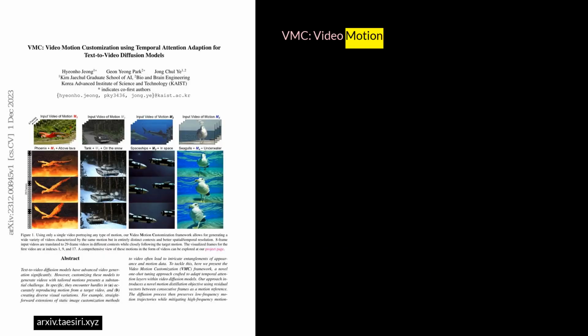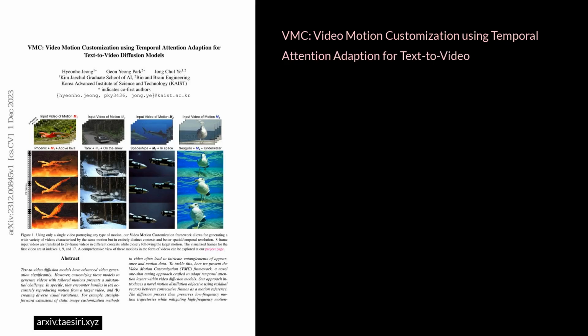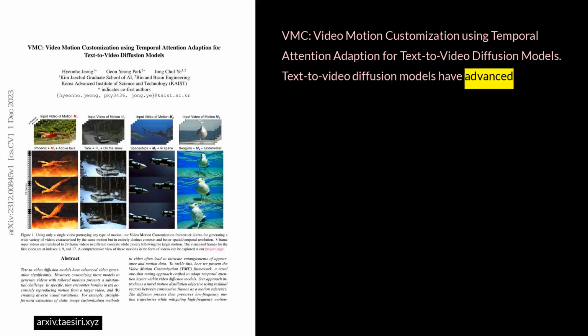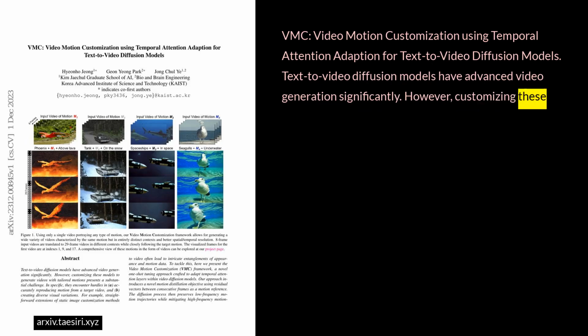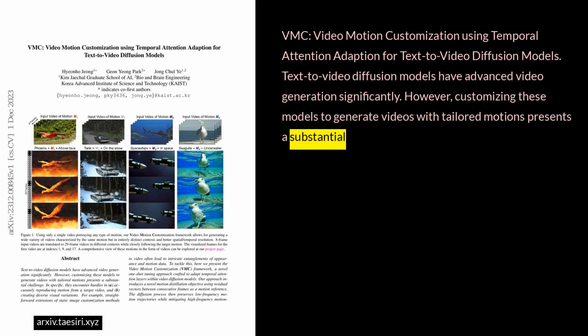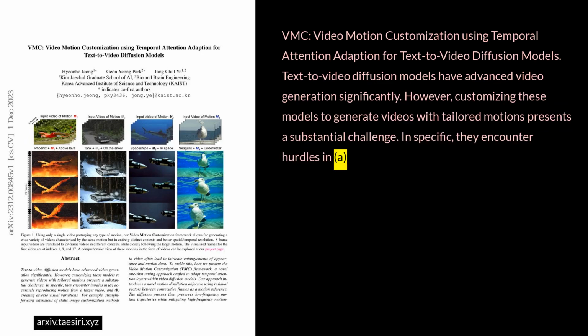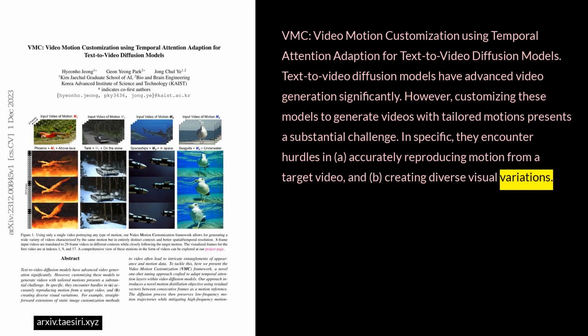VMC: Video Motion Customization using Temporal Attention Adaption for Text-to-Video Diffusion Models. Text-to-video diffusion models have advanced video generation significantly. However, customizing these models to generate videos with tailored motions presents a substantial challenge. Specifically, they encounter hurdles in (a) accurately reproducing motion from a target video, and (b) creating diverse visual variations.